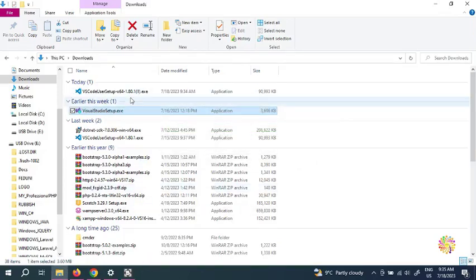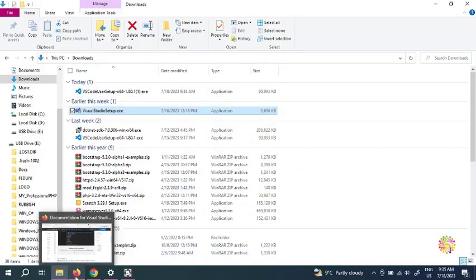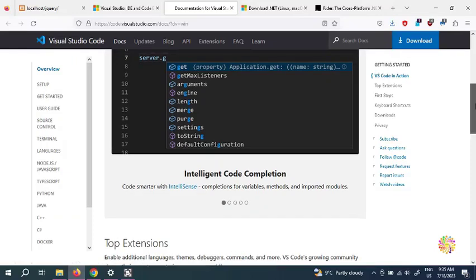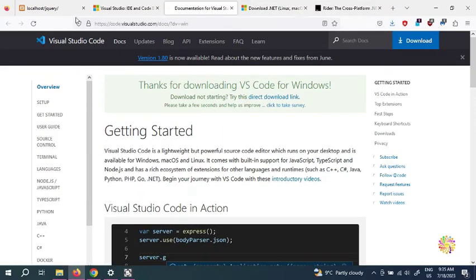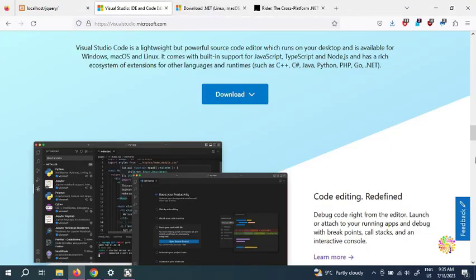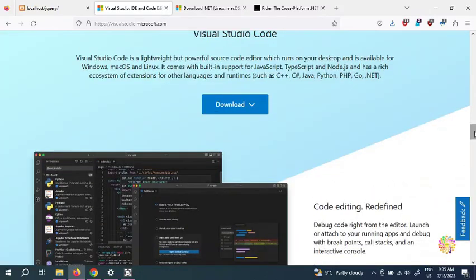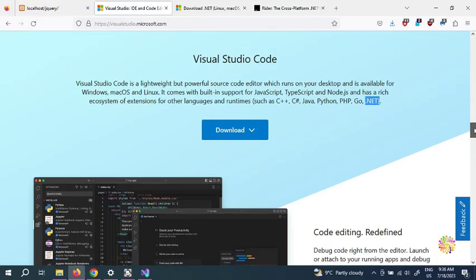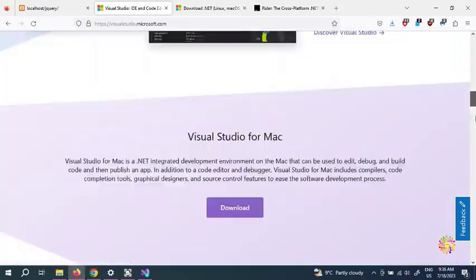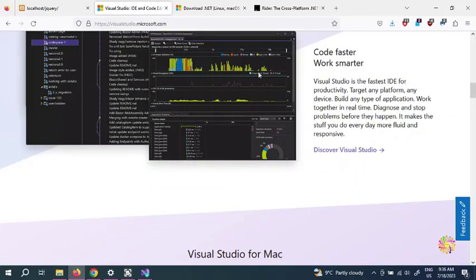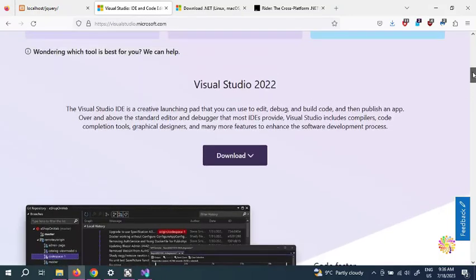Alright, so now if you observe here, it didn't ask for .NET. That's because that one's not specifically built for C#, it's built for a lot of languages. And not all languages require .NET. Say for example C++, Java, Python, PHP are totally distinct programming languages. Even Go, which belongs to Google, and even .NET, which belongs to Microsoft, have an extension. So this is why you're not required to install .NET, for example.